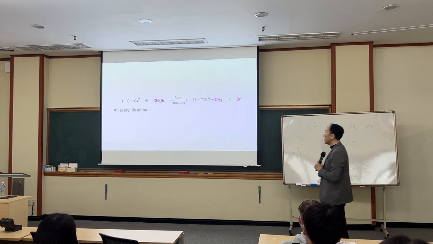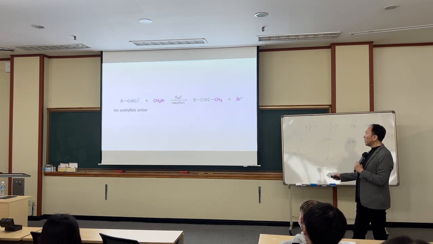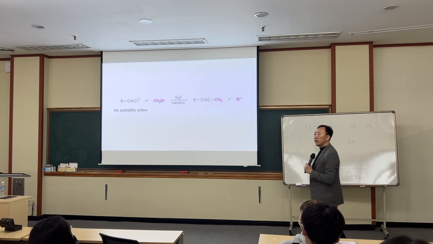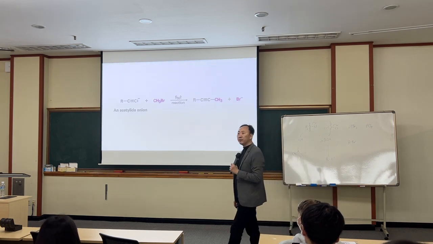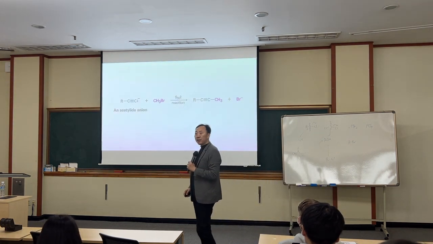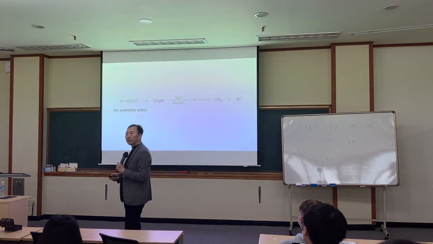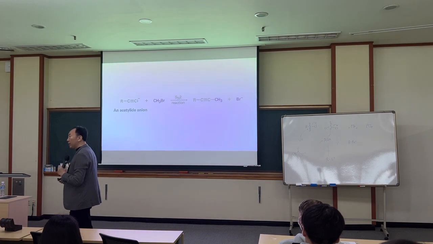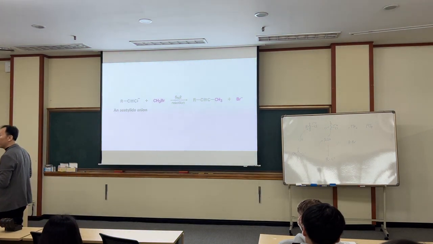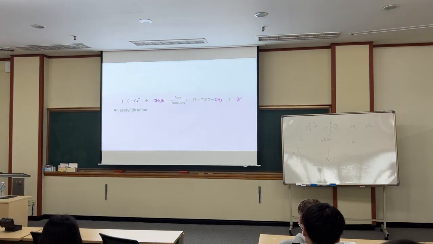So if you look at this type of reaction, now this reagent we have seen before, acetylene, terminal acetylene. You could deprotonate this using what? Acetylene deprotonation using Na?